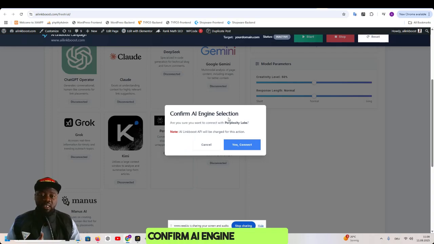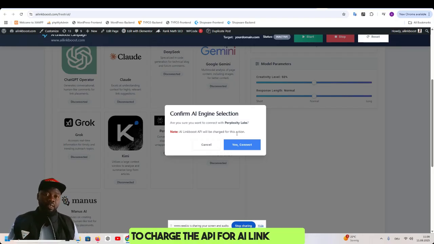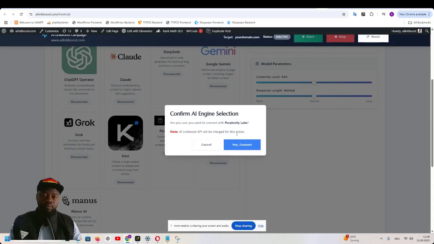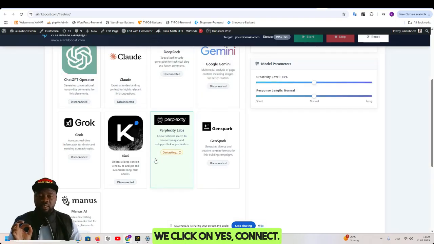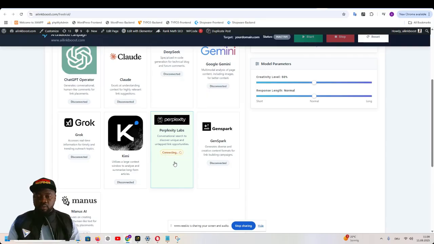Confirm AI engine selection. Are you sure you want to connect with Perplexity Labs? Note, AI Link Boost API will be charged for this action. So that means once you connect to Perplexity, Perplexity is going to charge the API for AI Link Boost. So you are paying for the backlinks and we are paying for the API. So that is how it works. We click on yes, connect. Now it's connecting. We are waiting for the connection to be established.